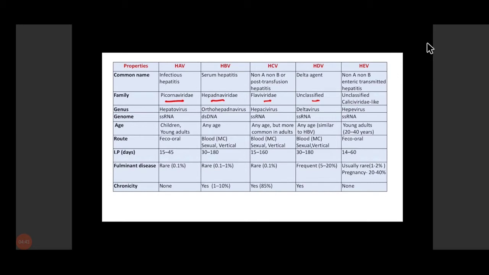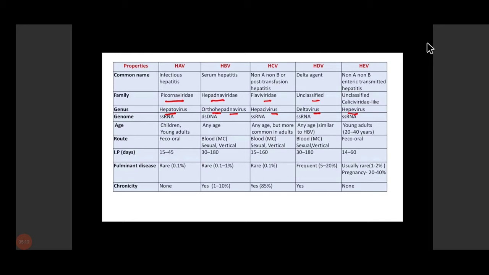HAV belongs to genus Hepatovirus. There is a genus Hepatovirus in the Picornaviridae family to which HAV is assigned. Then HBV belongs to genus Orthohepadnavirus. HCV belongs to Hepacivirus. HDV belongs to Deltavirus, and HEV to Hepevirus. So these are the various genera of the different hepatitis viruses.